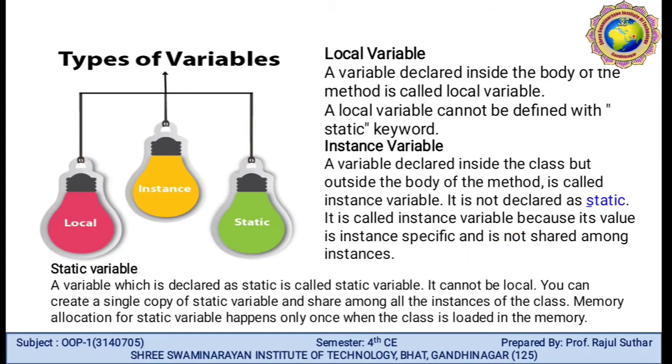And the last one is the static variable. Static means it is fixed. A variable which is declared static is called a static variable. It cannot be local. You can create a single copy of a static variable and share it among all the instances of a class. Memory allocation for a static variable happens only once, when the class is loaded in memory. So this is a simple description of variables.